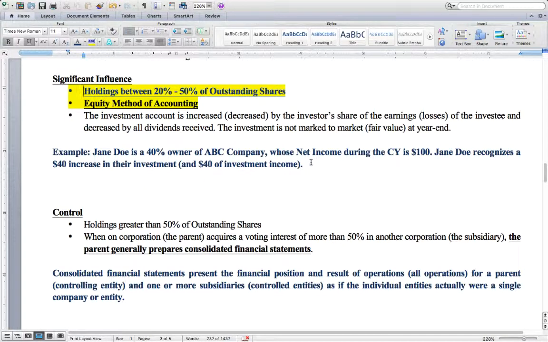Remember this example, and that basically you get your proportionate share of any earnings or losses the other company has, and this increases your investment. Therefore, if you started with an investment of 100 in this example here with Jane Doe, at the end of the year your investment of 100 would increase to 140 because of the balance reflected from the company you invested in, ABC.